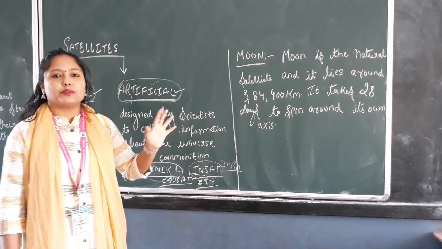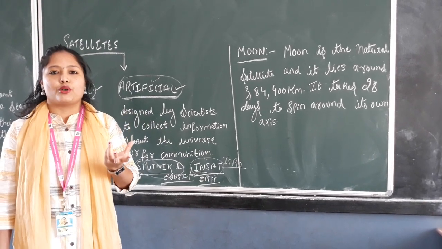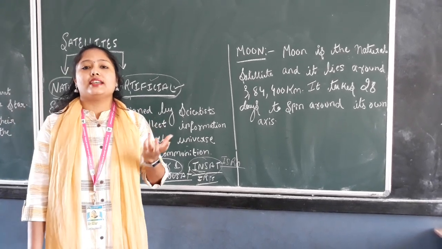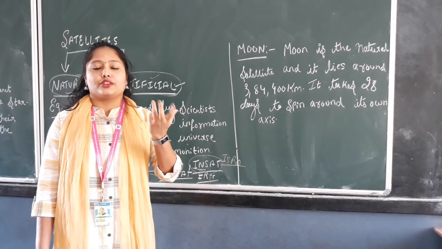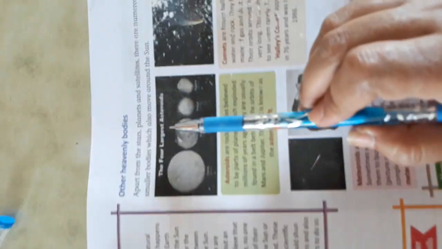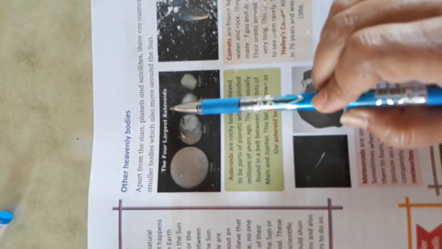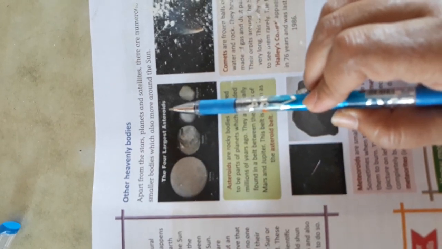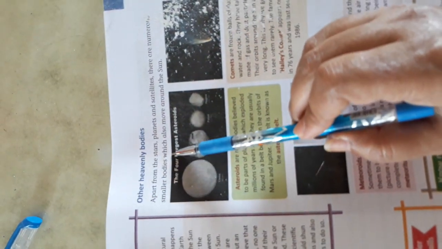Okay. Next we learn about different kinds of small heavenly bodies, that is, asteroids, comets and meteorites. Let us start with your book. Now see here, children, when we talk about other heavenly bodies, first come your asteroids. These are the 4 largest asteroids. Apart from the stars, planets and satellites, there are numerous smaller bodies which also move around the sun.